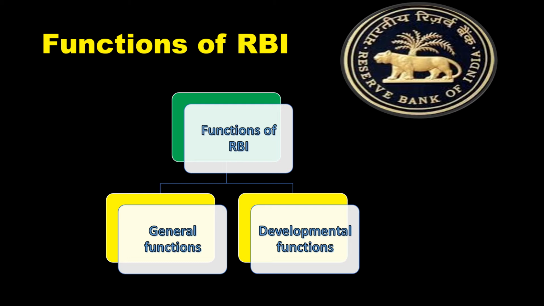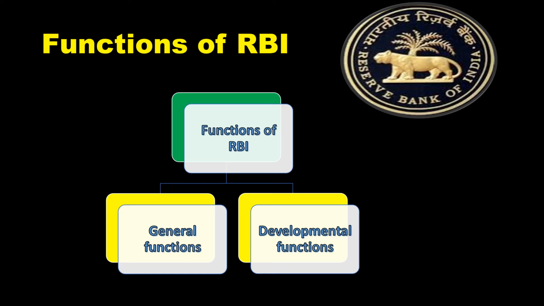General functions means these are the functions performed by all the central banks all over the world. Developmental functions depend on that particular country. For example, in India, we are more focused on agriculture and industrial development, because our country is still a developing country, correct?